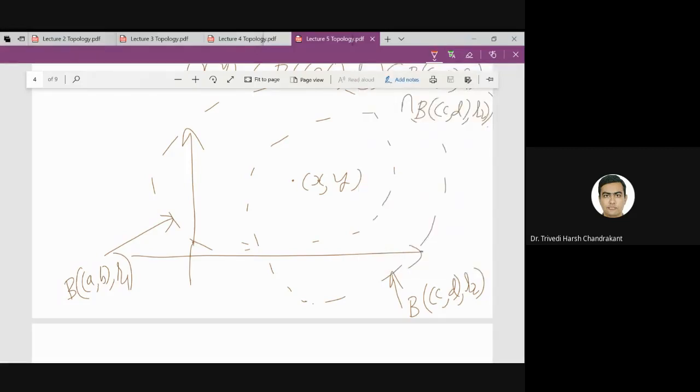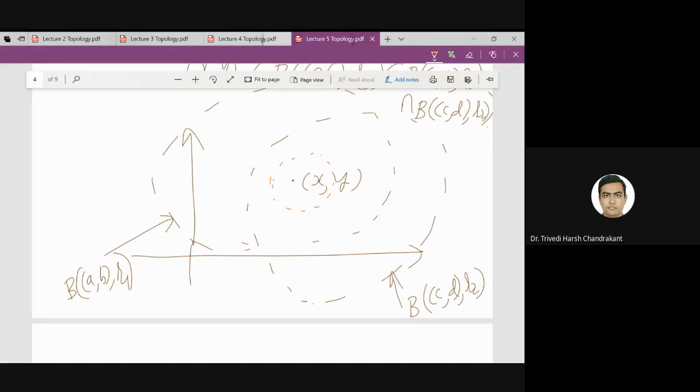If these are the two open disks which contain XY, I don't know what is the center of these two disks, that may be different from XY, but whenever these two disks contain XY, I can always find a disk around XY with a small radius.